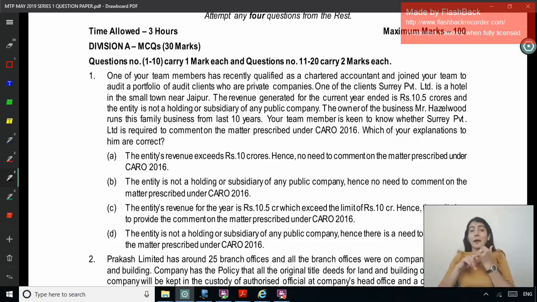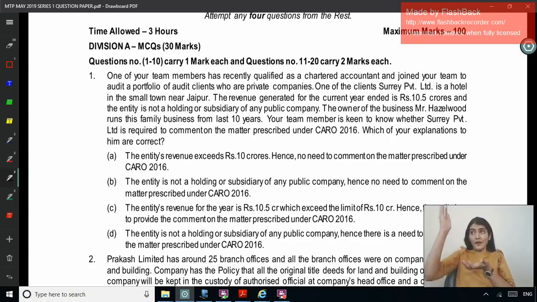Now, what does the applicability say? CARO shall apply to every company, including a foreign company, except a private limited company, not being a holding or a subsidiary of a public company, and having paid up capital and reserves and surplus not exceeding 1 crore as on the balance sheet date, and total borrowings from banks or financial institutions not exceeding 1 crore at any point of time during the financial year, and total revenue as disclosed in Schedule III, including revenue from discontinuing operations, not exceeding 10 crore during the financial year.